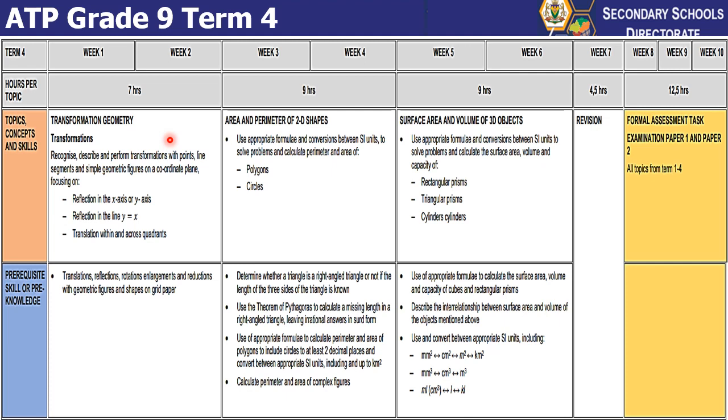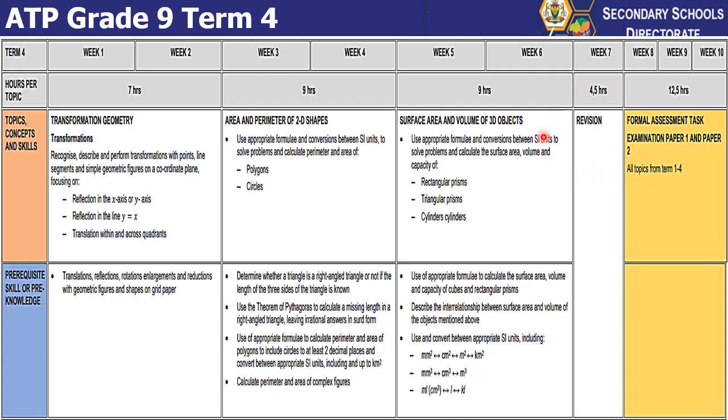Now when we look at the concepts and skills that are taught in grade 9 in the fourth term, we have three topics. The first topic being transformation geometry that has been allocated for 2 weeks. We have area and perimeter of 2D shapes that has been allocated for 2 weeks as well, and surface area and volume of 3D objects which has been allocated for 2 weeks.